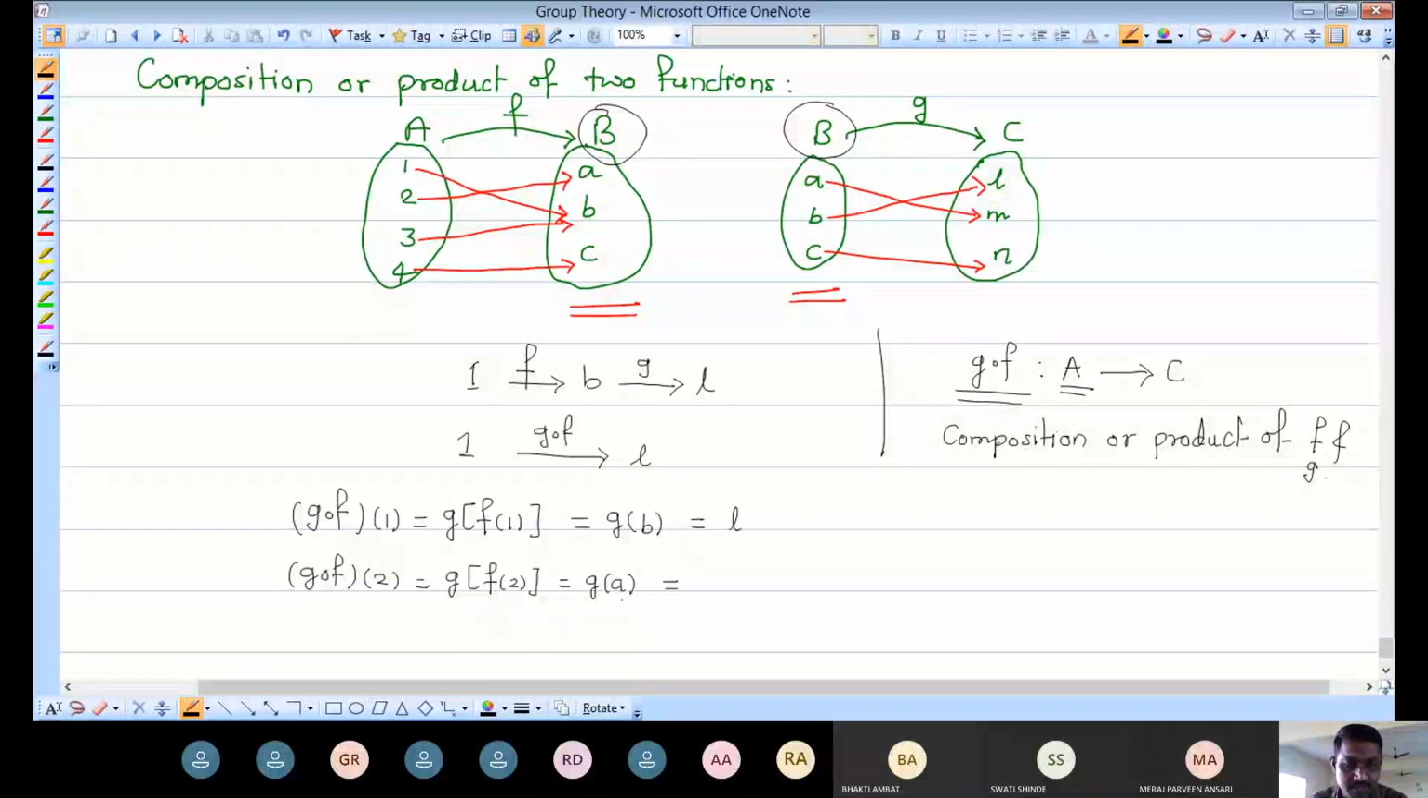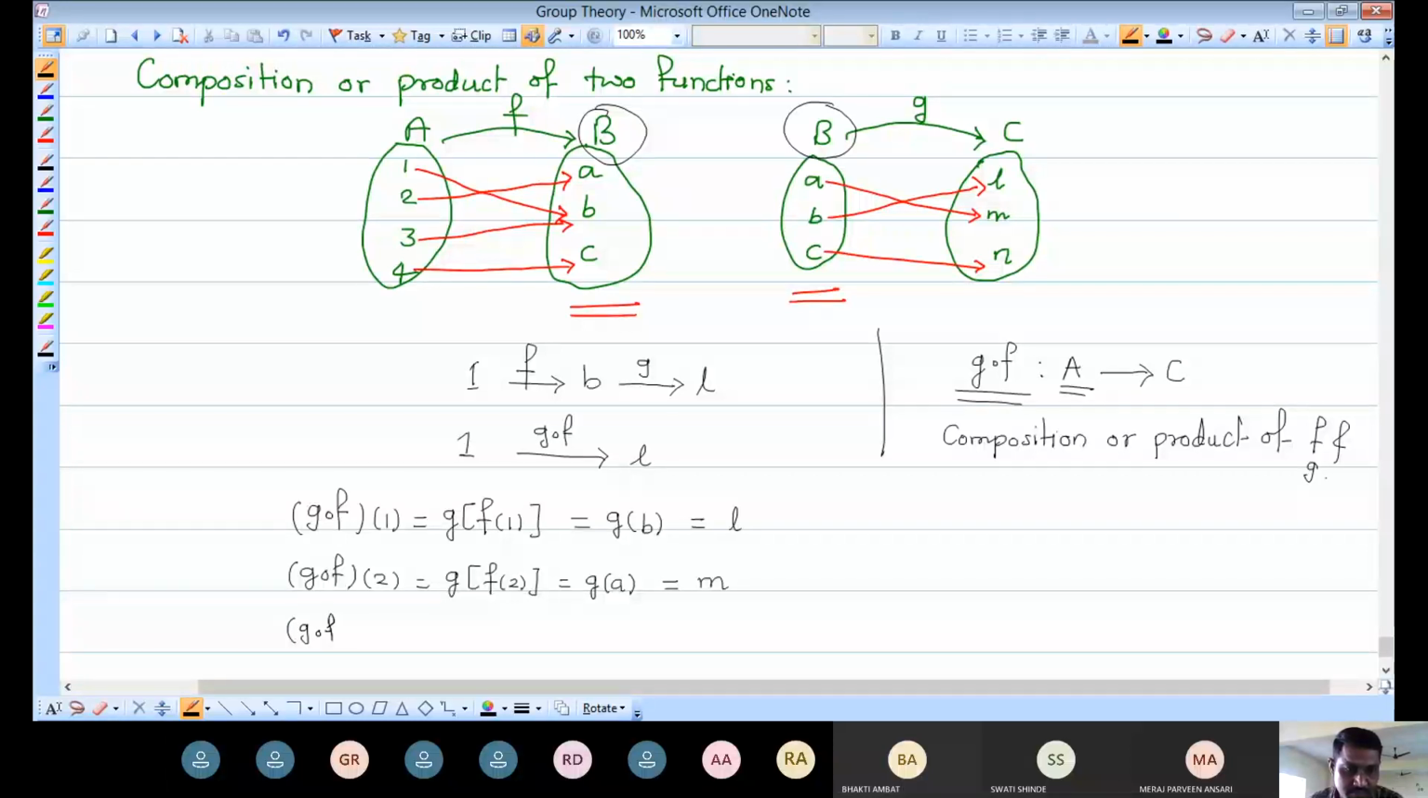So what is the image of this small a under G? Look at the mapping G. The image of a goes there, to M. So this is nothing but the image of 2 under this composition, under this product.